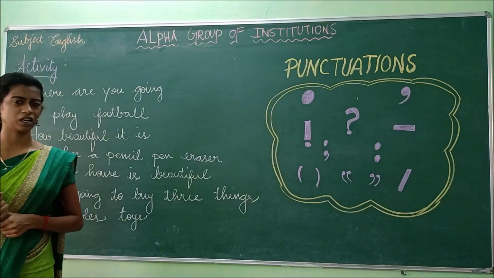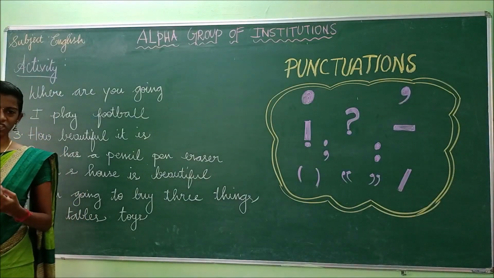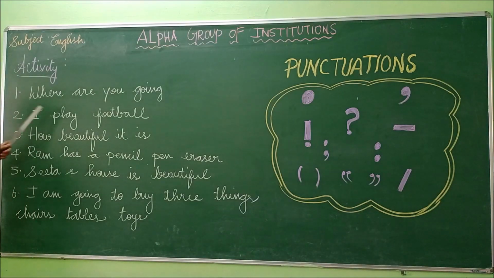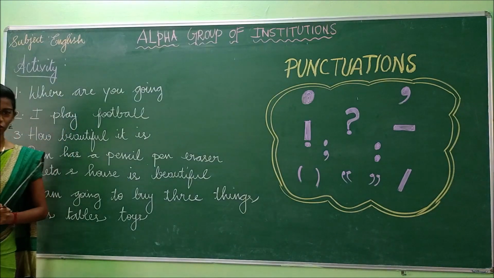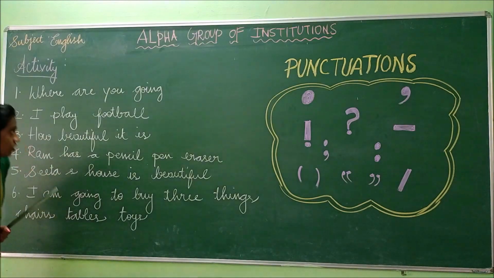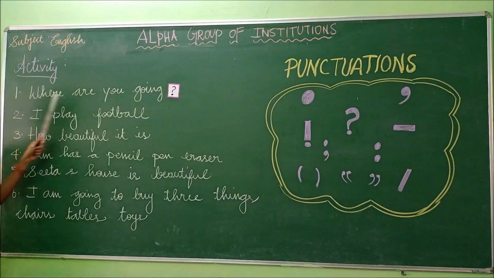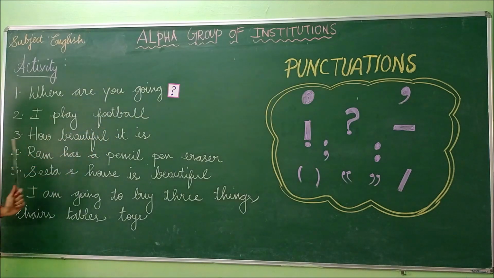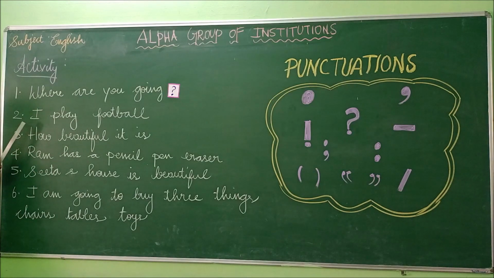And what are the WH words we have seen? Yes, where, when, which, whom, whose. These are all the WH words, so where is also a WH word. If a WH word comes in a sentence, we have to use a question mark. So look here. What comes here? Question mark. Where are you going? Question mark. So it's a question type of statement. Have you understood this? Okay, let's see the next one.